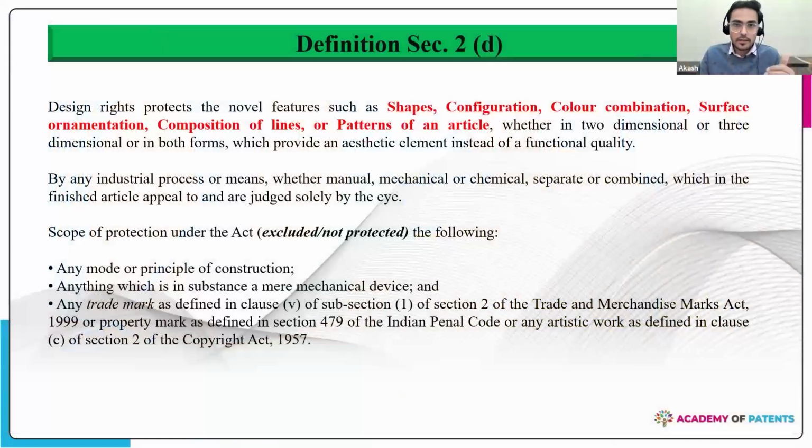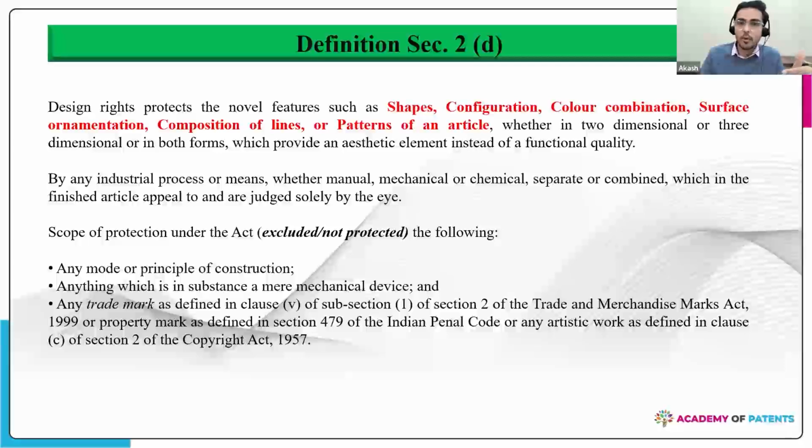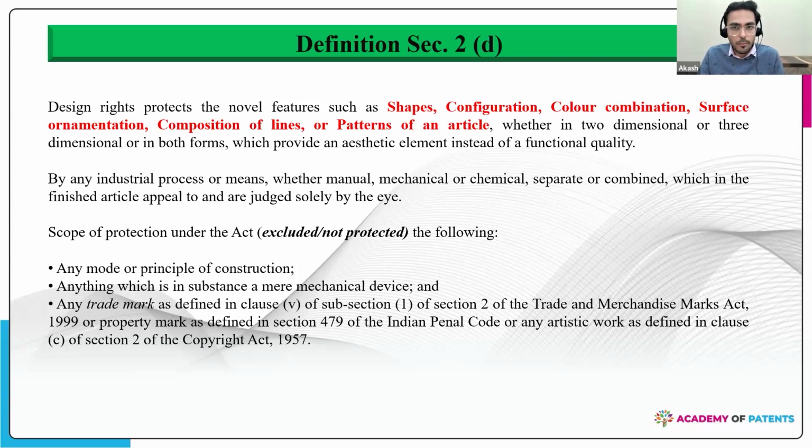product. And there are certain things which are excluded, which are not protected under the Designs Act, which is basically a mode or a principle of construction. How you achieve that design is something which is not protected. So anything which is in substance a mere mechanical device is not protected. For example, a screwdriver or a wrench, right? So anything which is basically performing a function of a mechanical device is not protected.